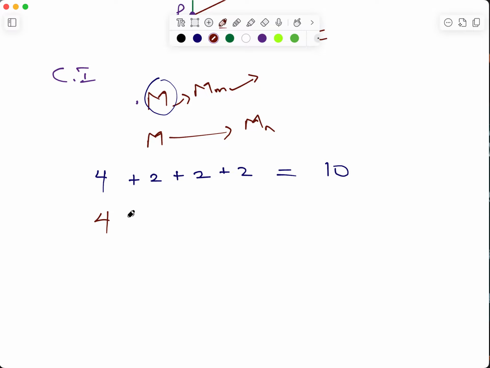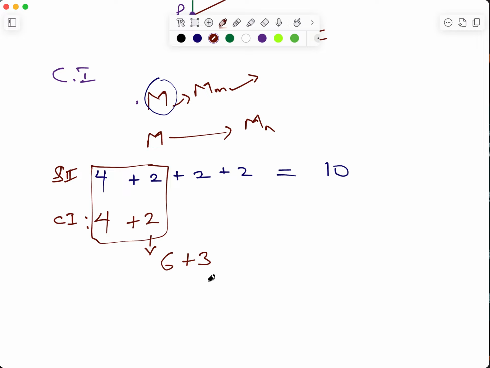But for compound interest, it's saying that any money that I meet whenever I come, I'm going to be increasing it by half of that money. So the first year you met 4, so therefore you're going to add 2. You can see that they look like they are the same from the beginning. But after the next year, what you meet is 6. So therefore, what you're going to be adding there is plus 3, because half of 6 is 3.